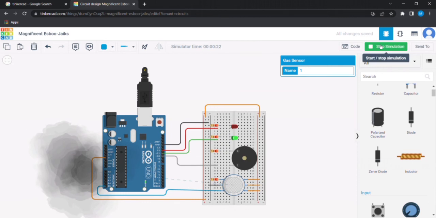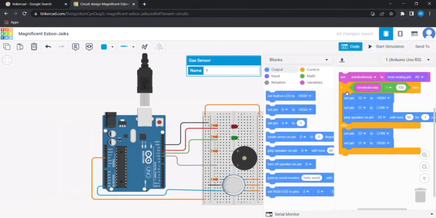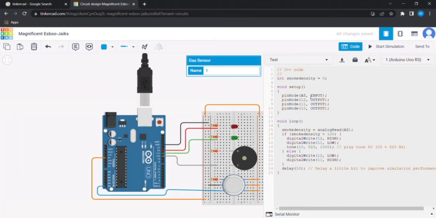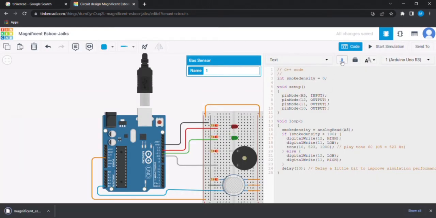So now let's stop the simulation and we convert our block code into text. We download this text code and let's now continue to the Arduino IDE.